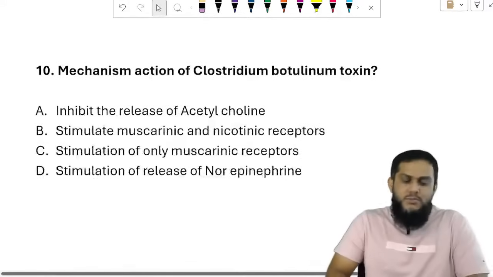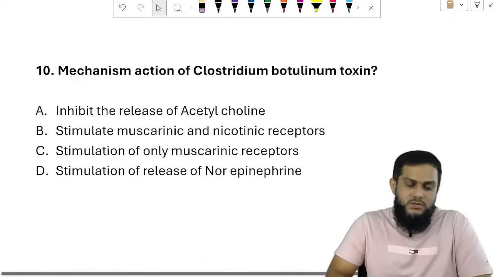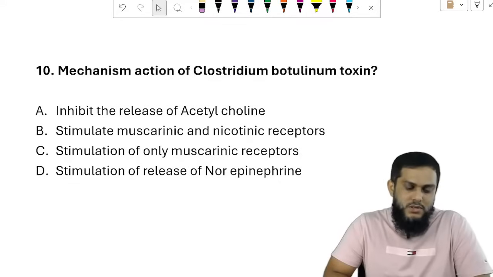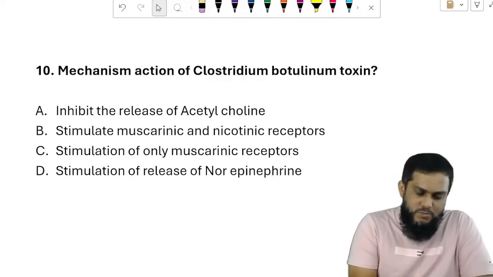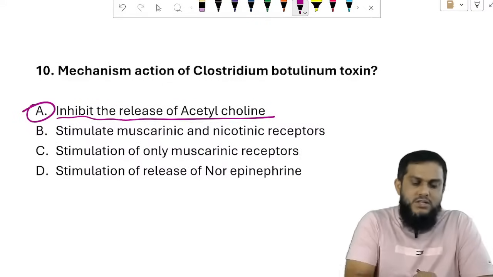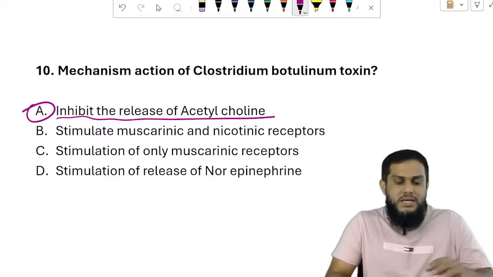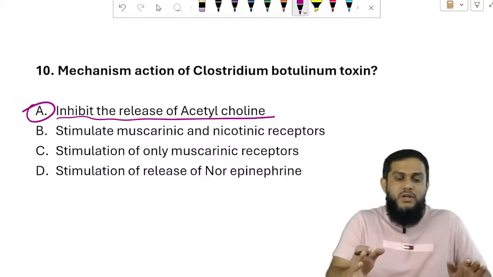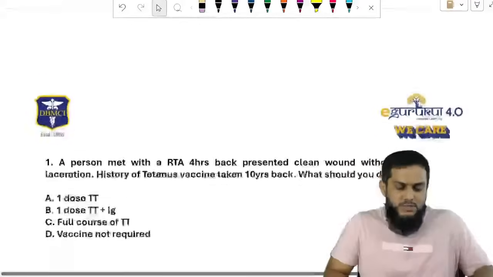Next, mechanism of action of Clostridium botulinum toxin. Sir, Clostridium botulinum acts by inhibition of the excitatory neurotransmitter, that is acetylcholine. No muscle contraction, flaccid paralysis. Sir, moving to the next question.